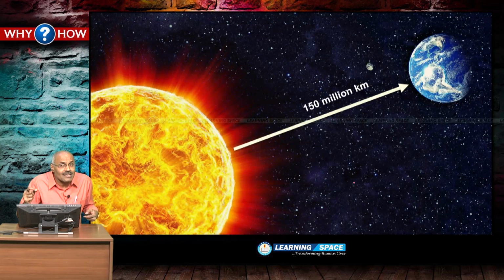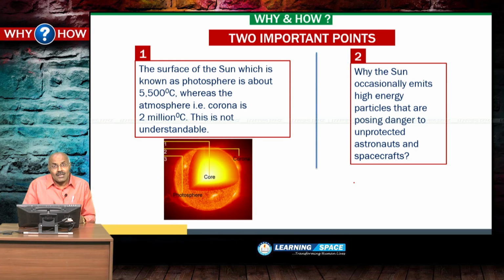And the next point is, what is to be probed? Two important points to be probed. The first point is, the surface of the sun is photosphere. All of you are familiar. The surface of the sun is known as photosphere, and the atmosphere is corona. The surface of the sun has got a temperature of 5500 degrees centigrade, whereas the temperature of corona is very high. What is the reason for it? So, to probe this aspect, NASA's experiment may be useful.